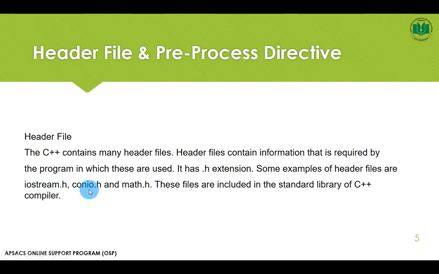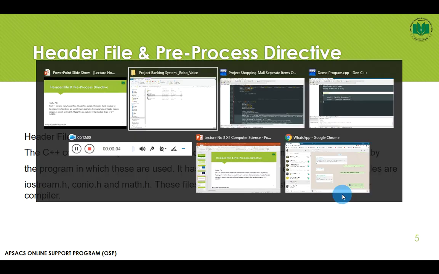Then there is conio.h for console input output, and math.h. These perform different tasks according to use. These files are included in the standard library of the C++ compiler. The C++ compiler already contains all these files. Only 3 files are listed here, but there are hundreds of files that can be used.